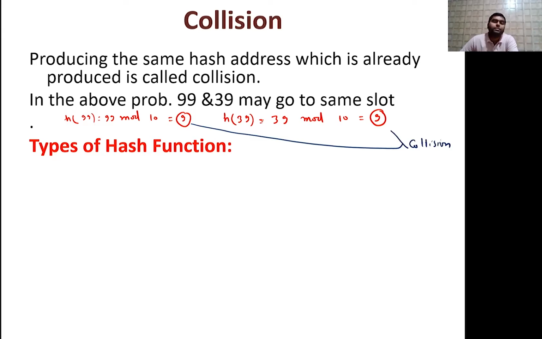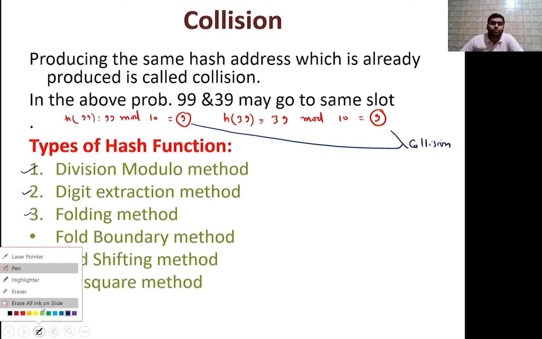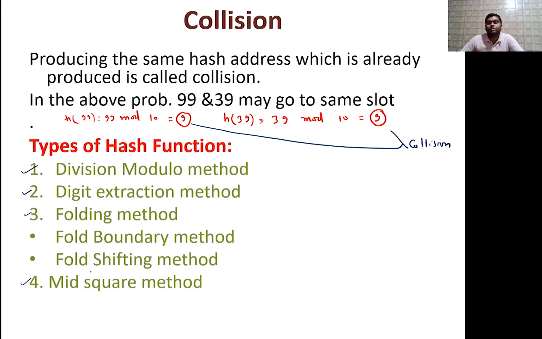OK, now there are certain types of hash functions. So what are those types? First type is the division modulo method. जैसे हमने अभी देखा कि mod 10 कर रहे थे, या mod m, तो वो division modulo method होता है. Next is the digit extraction method. Don't worry, I will explain in this lecture only. Third is the folding method. There are two methods, fold boundary method and fold shifting method. And the last one is the mid square method. OK, we are going to see this one by one.